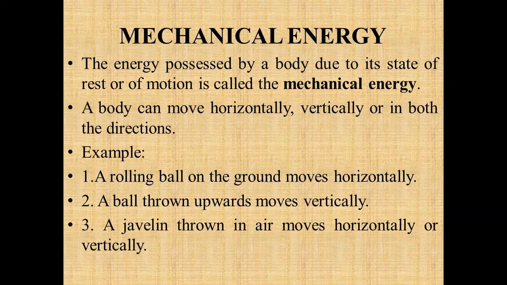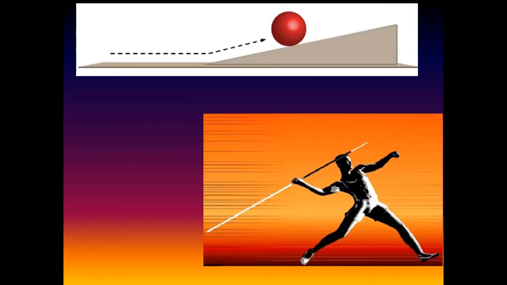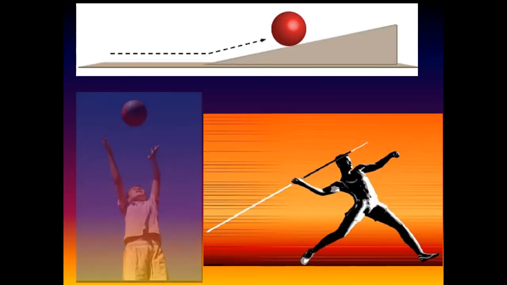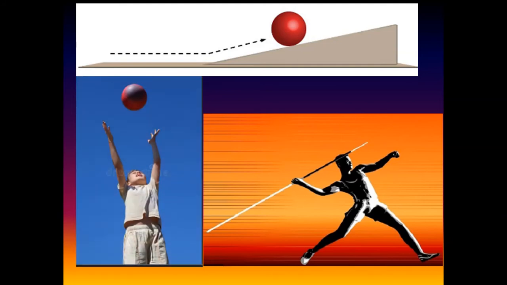You must have seen the javelin throw: whenever it is thrown, it moves horizontally as well as vertically, that is why it covers a distance. So here are a few examples: a ball rolling on the floor, vertical motion, and the javelin throw, where both types of motion are there, vertical as well as horizontal.